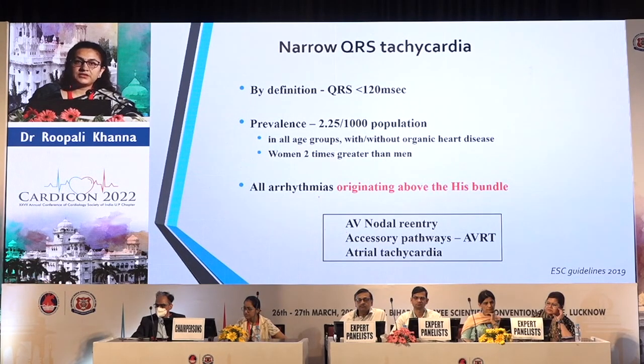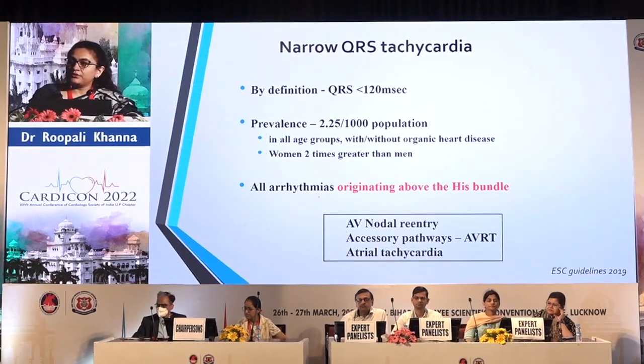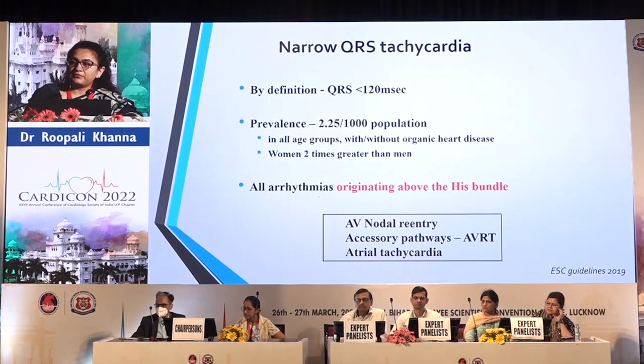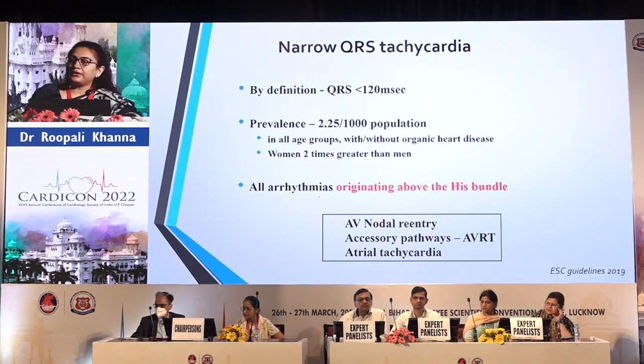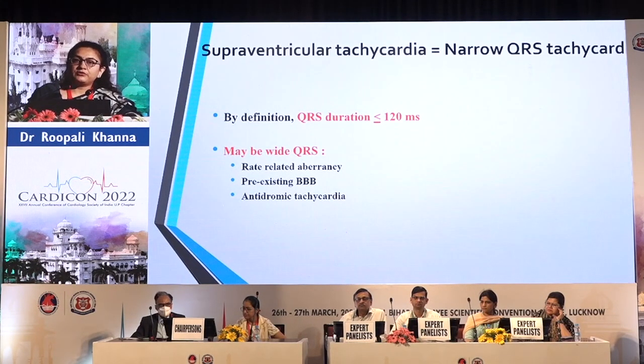So all arrhythmias originating above the His bundle are known as narrow QRS. It could be AV nodal reentrant tachycardia, it could be an accessory pathway or AV reentrant tachycardia, or it could be an atrial tachycardia. Is supraventricular tachycardia equivalent to narrow QRS tachycardia? By definition, anything coming before the ventricle is narrow QRS. But as already mentioned by our earlier speaker, not all supraventricular tachycardias are narrow QRS; they can be wide QRS also in terms of rate-related aberrancy, pre-existing bundle branch block, or antidromic tachycardia. So we can say not all supraventricular are narrow, but all narrow are supraventricular tachycardias.